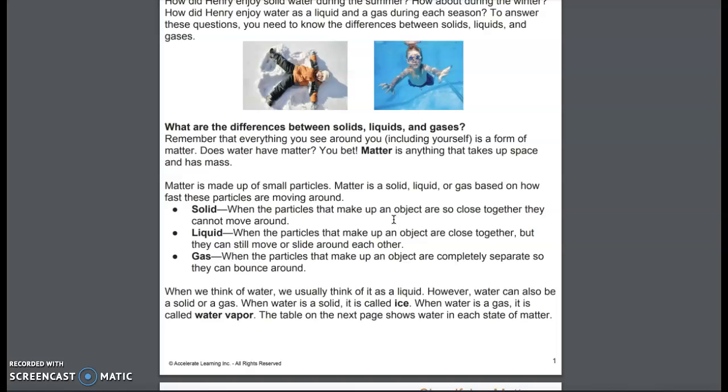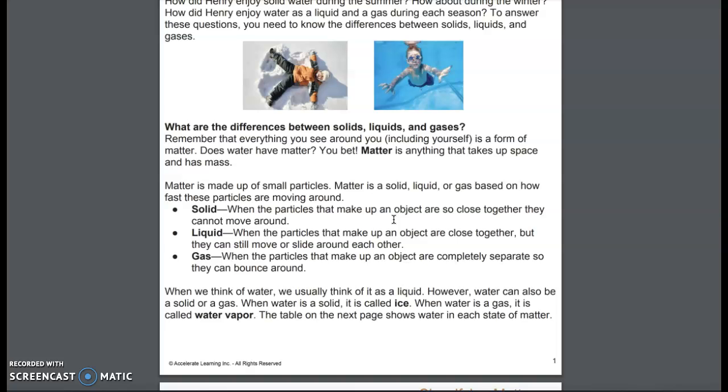And I hope you remember us drawing this in your journals at the very beginning of the year, or in the fall. A solid, when the particles that make up an object are so close together that they cannot move around. That's what makes us solid. A liquid, when the particles that make up an object are close together, but they can still move and slide around each other, and they also take the shape of the container. Gas is when the particles that make up an object are completely separate so that they can bounce all around.